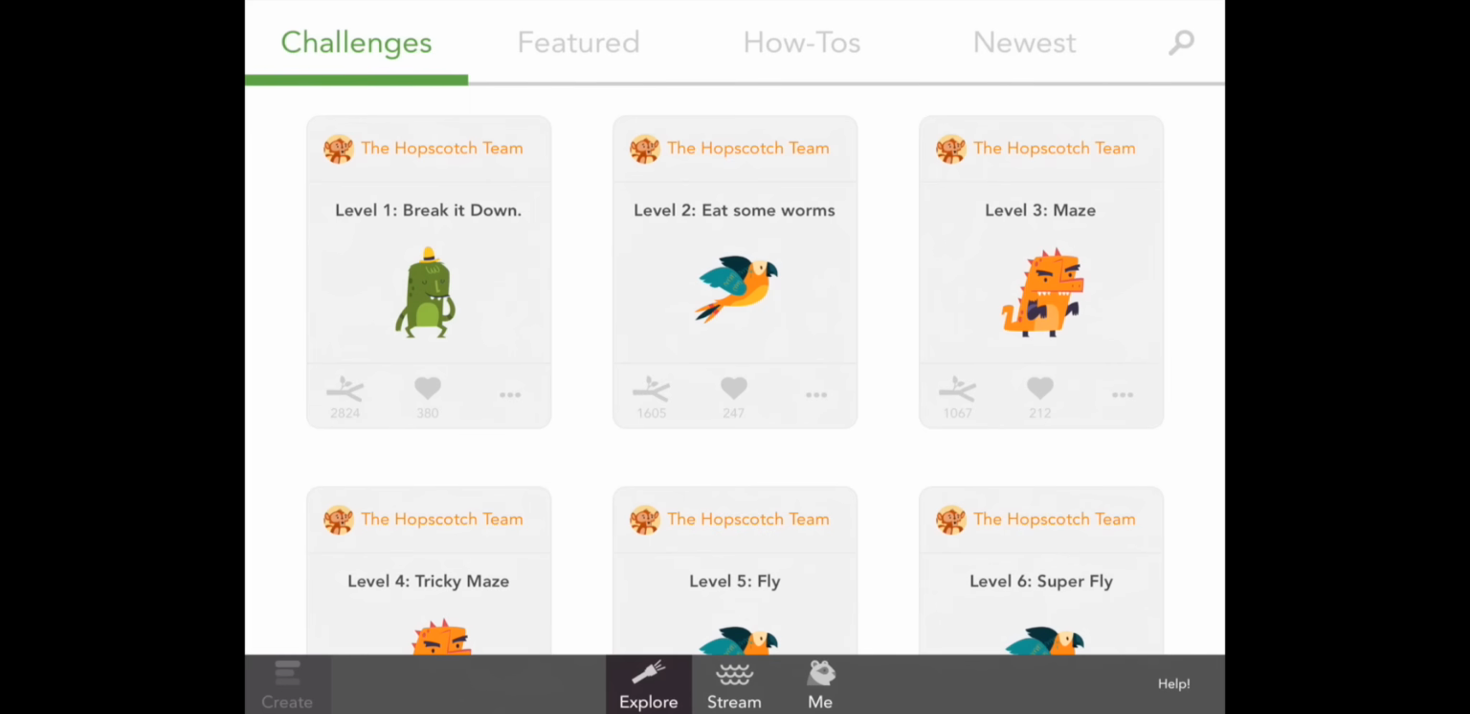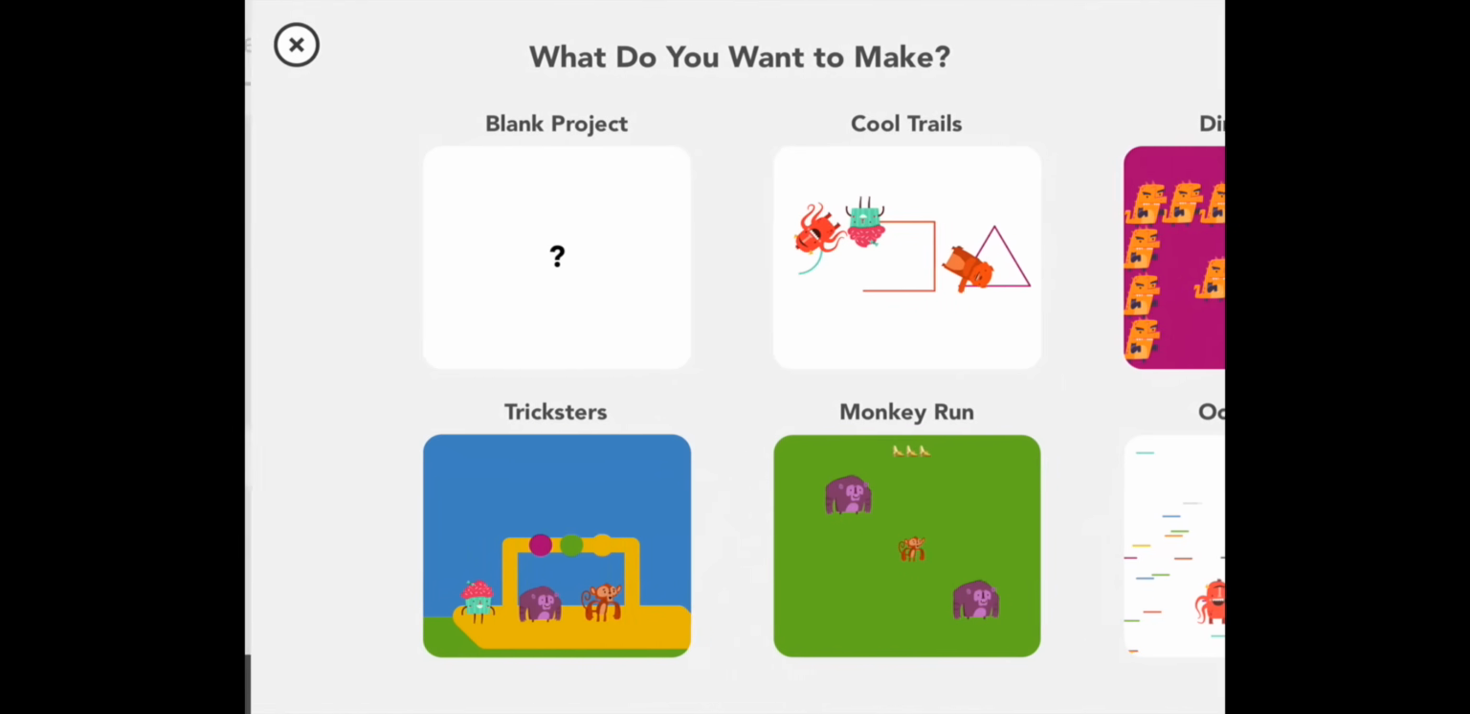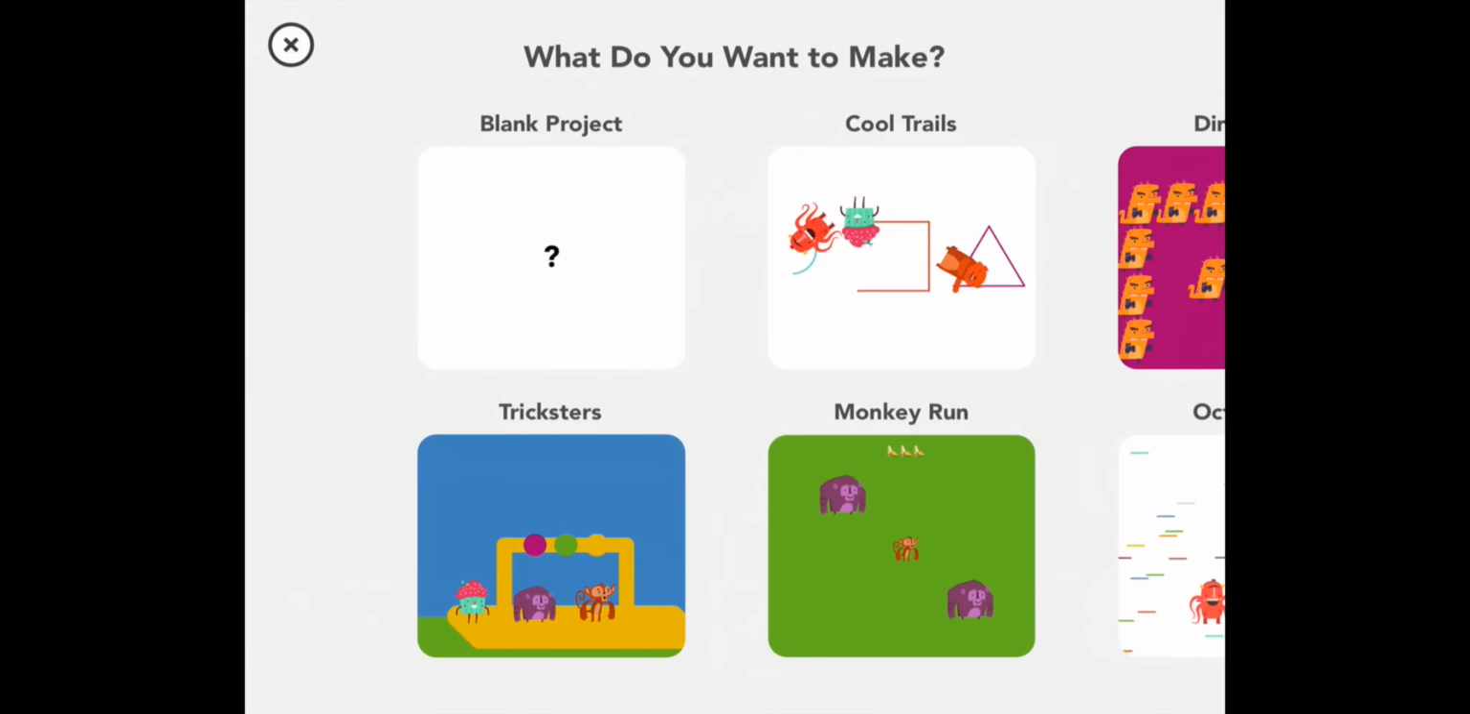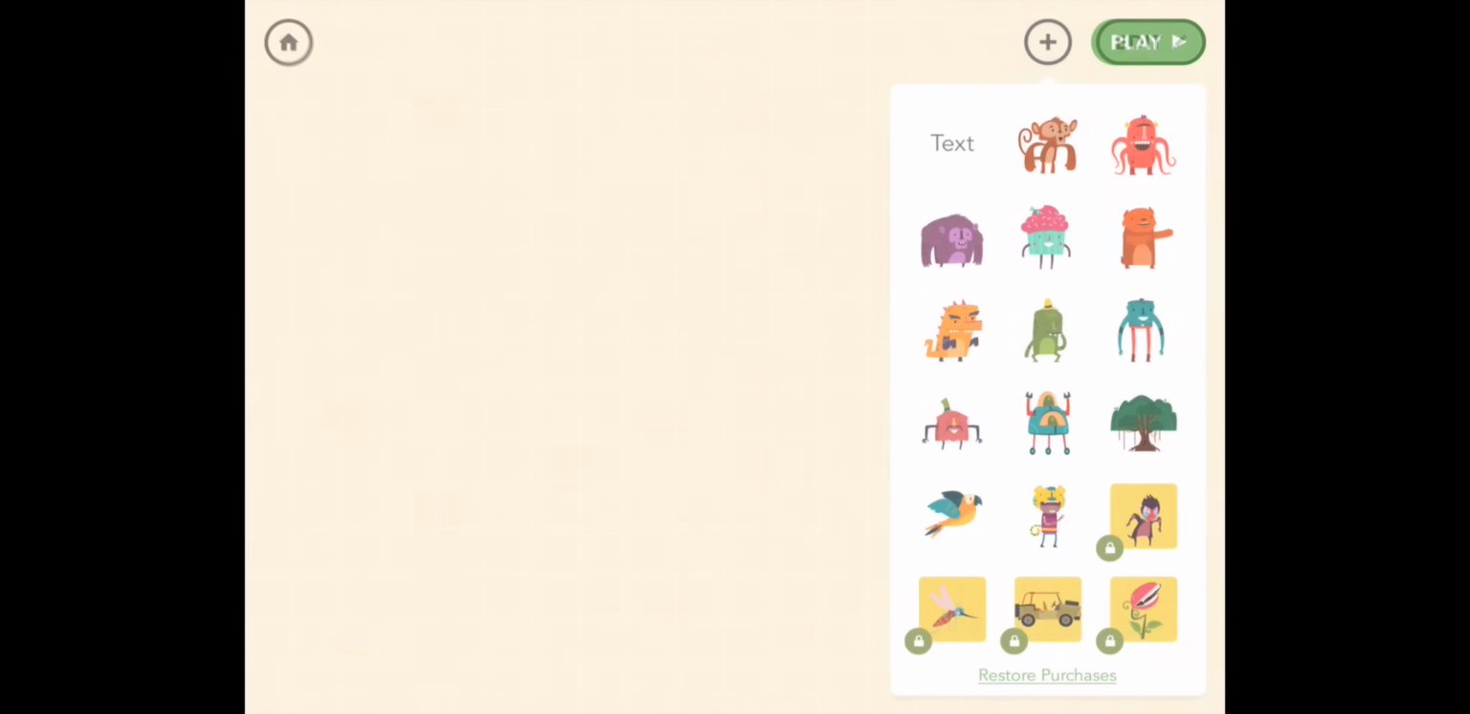Open Hopscotch and tap on the Create button on the bottom left corner. Then Blank Project. And here we are in the editor. So in this game, we're going to create two characters who can move around and throw food at one another until one wins. So first, let's pick our two characters. You can choose whoever you'd like, but I'm going to use Bear.